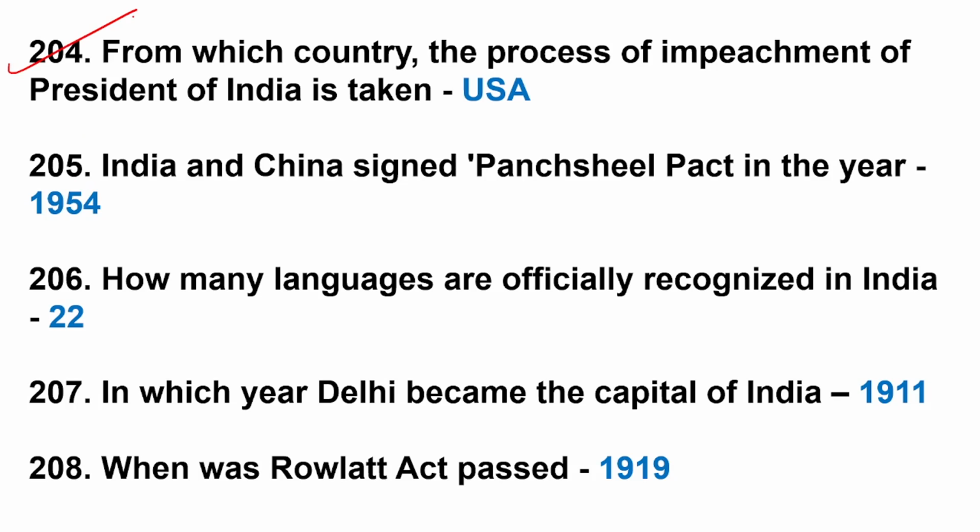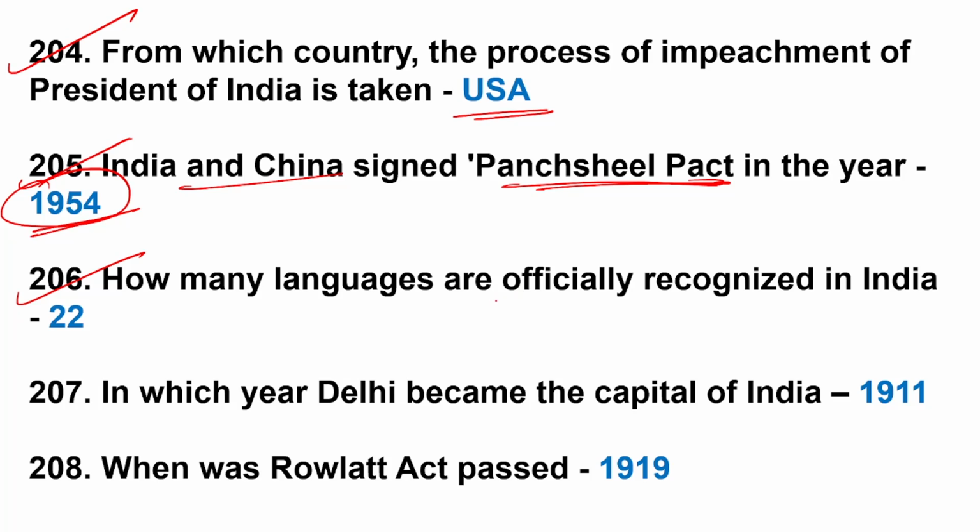Now 204. From which country the process of impeachment of President of India is taken? So correct answer is USA. 205. India and China signed Panchsheel Pact in the year 1954, between Jawaharlal Nehru and Zhou Enlai, senior most official from China.